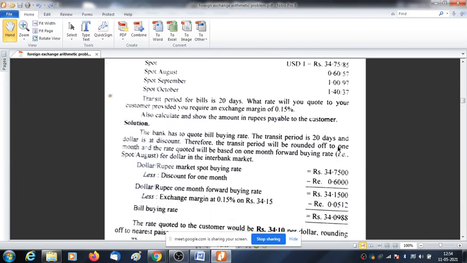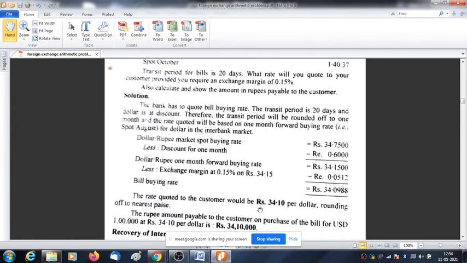So we are deducting discount for 1 month, that is 0.60, and then we are deducting the exchange margin, that is 0.15, and we are having this bill buying rate, that is 34.09, and if we are rounding it up to the nearest rupees, that is 34.10. 34.10 multiplied by your 1 lakh gives you the rupee equivalent, that is rupees 34 lakh 10,000.